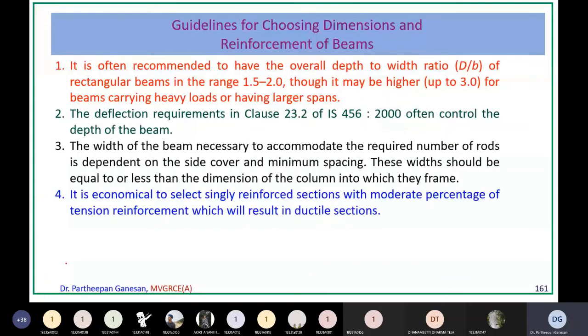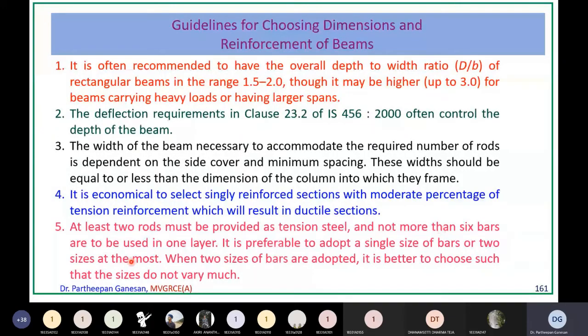Okay, next, it is economical to select a singly reinforced section with moderate percentage of tension reinforcement, which will result in a ductile section. So singly reinforced with less tension reinforcement will result in a ductile section, because less tension reinforcement means under reinforced section, and under reinforced section means ductile section. Now at least 2 rods must be provided as tension steel, and not more than 6 bars are to be used in one layer, because 2 bars at the bottom as main reinforcement is a must, because to tie the stirrups you should have 4 rods in 4 corners.